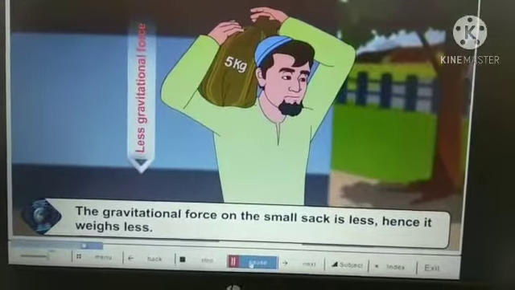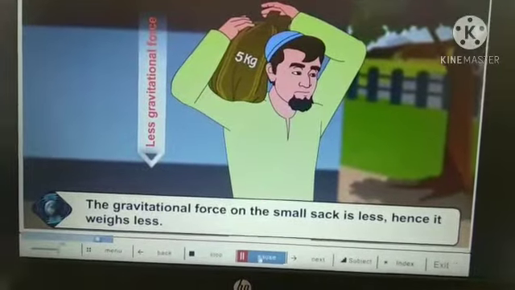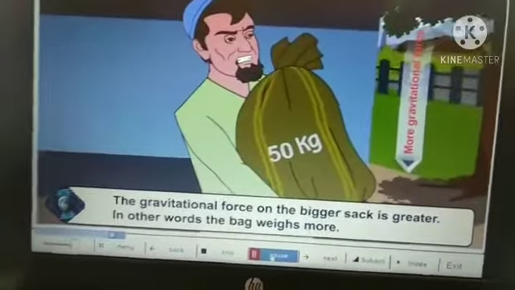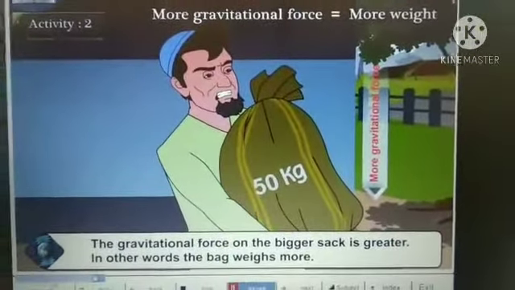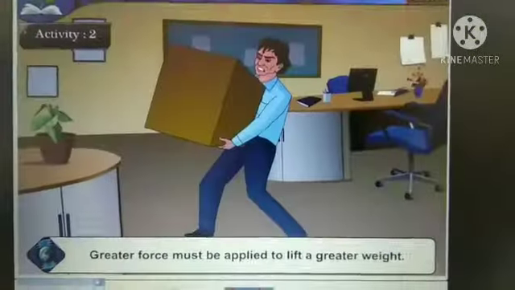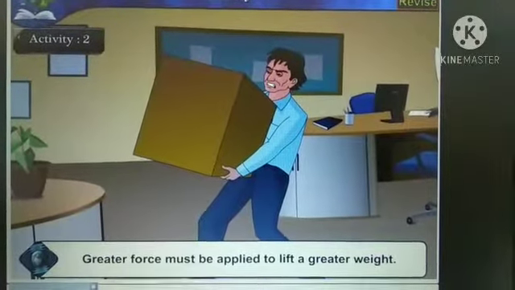The gravitational force on the small sack is less, hence it weighs less. The gravitational force on the bigger sack is greater. In other words, the bag weighs more. Greater force must be applied to lift a greater weight.